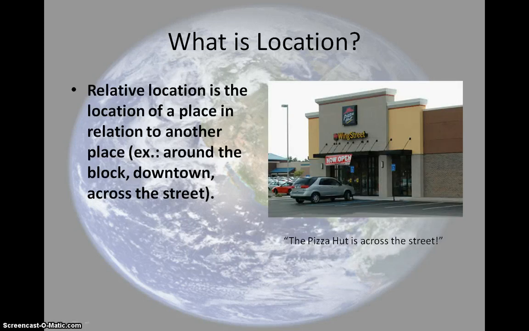Relative location is a little bit different. Relative location is kind of like what people do when they give people directions. Somebody might ask, hey, how do you get to the Starbucks? Oh, well, you take 2 blocks down this way and you make a right and then you make a left and it's across the street from the Pizza Hut. That's a relative location. You didn't give anybody an exact value. You gave them directions to where it's around.